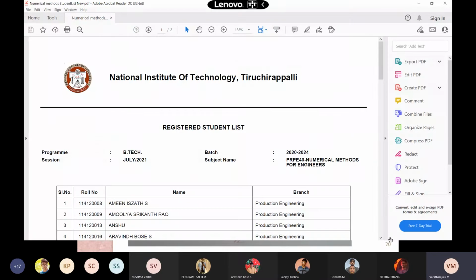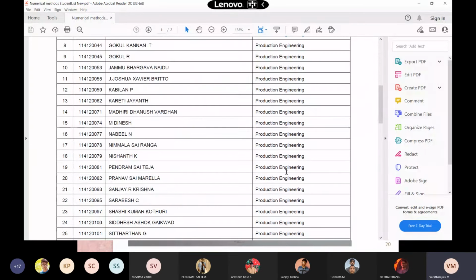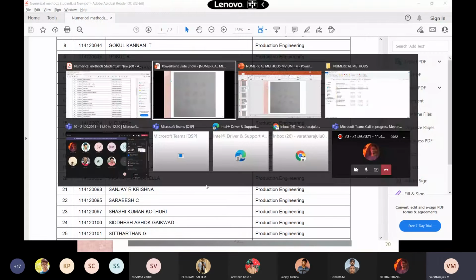During today's class, I request some people. I think in a cyclic way, we can request a few people to solve the equation. At present, I request Nabil number 77, 78, 79 and 81. You please join with us.